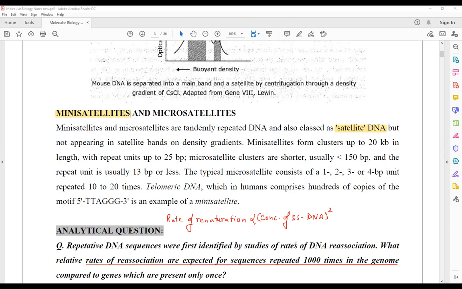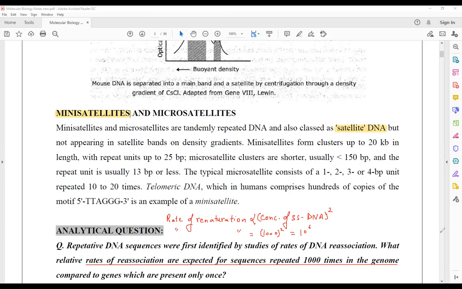Now, when a sequence is repeated 1,000 times, the rate of renaturation becomes equivalent to 1,000 times repeated and its square. So this will be equal to 10 raised to power 6. So the rate of renaturation becomes equivalent to 10 raised to power 6.